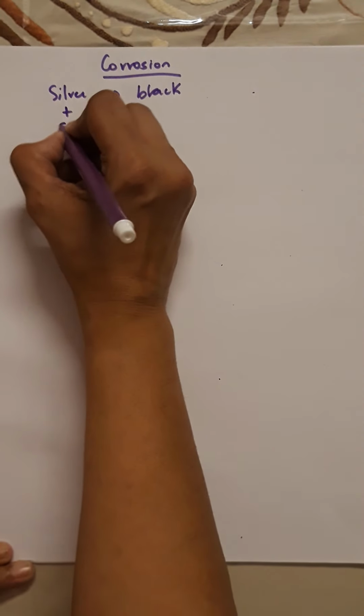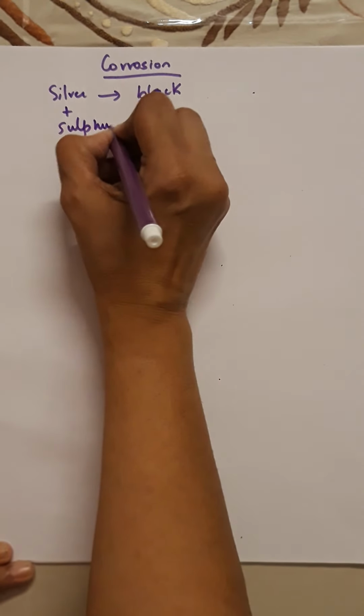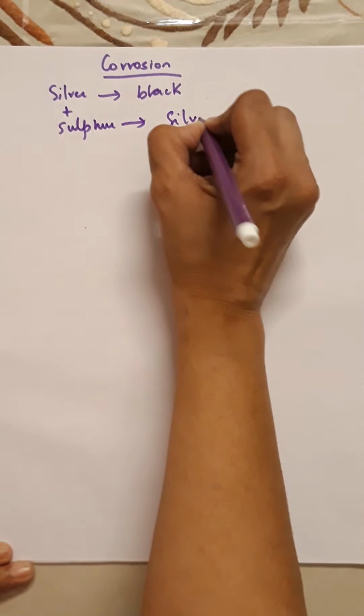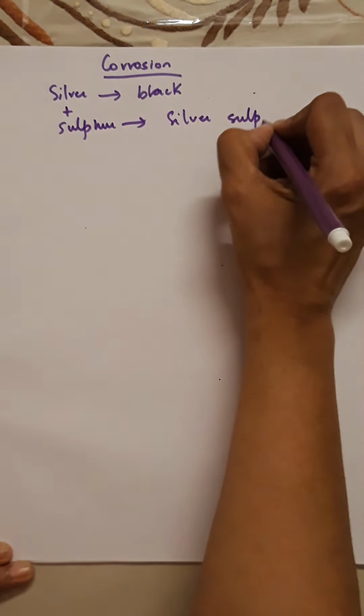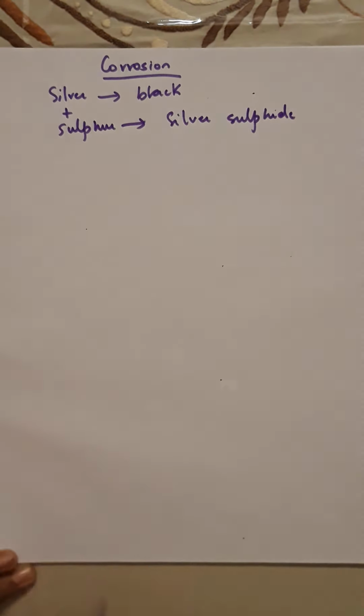Now, this is because silver, when exposed to air, reacts with sulfur which is present in the air and it forms a compound called silver sulfide.